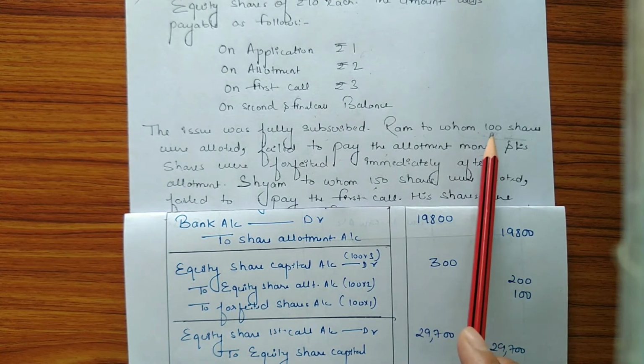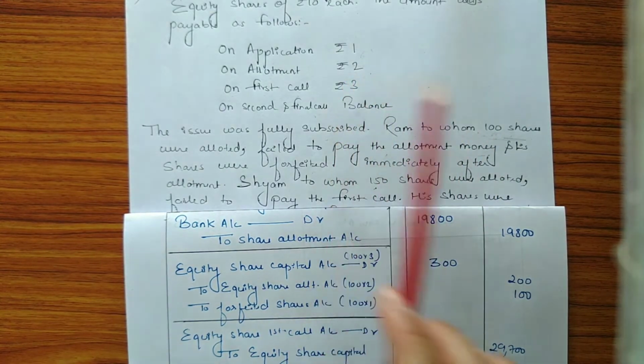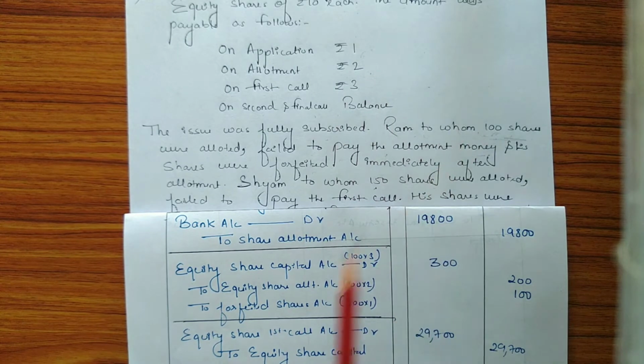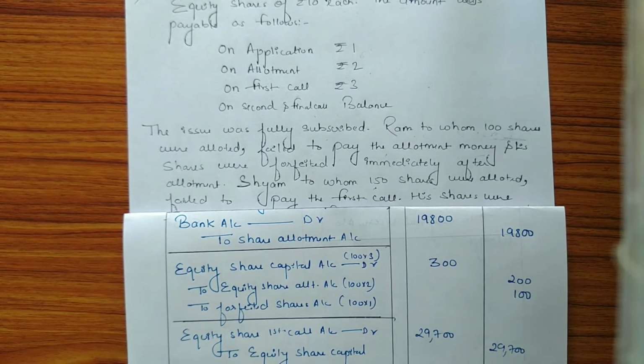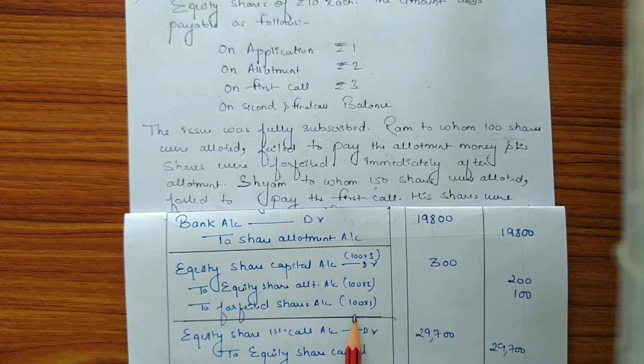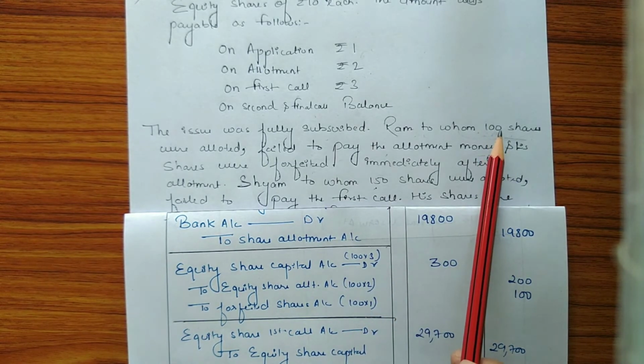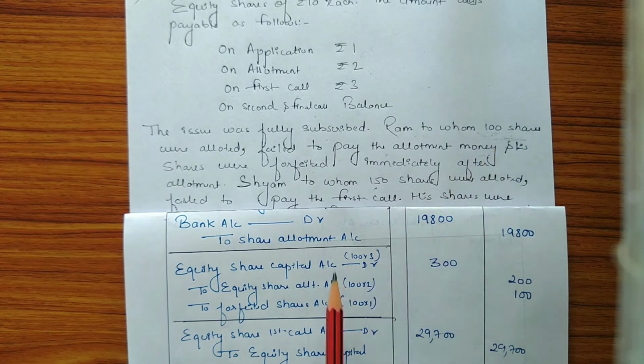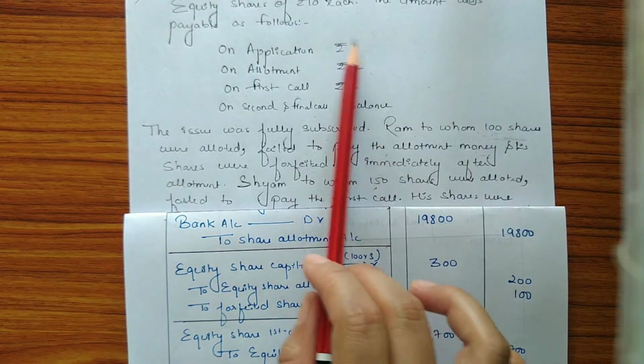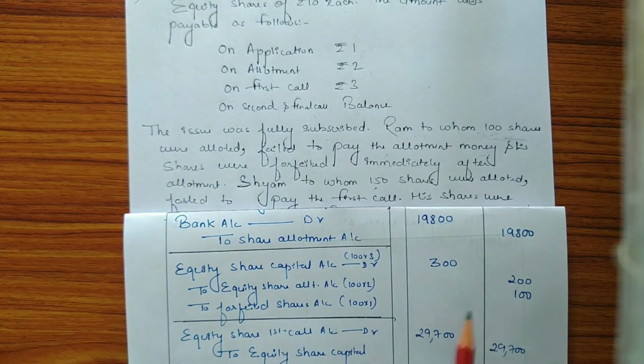Equity share allotment account is credited as the amount of allotment has not been paid. Number of forfeited shares is 100 and the allotment amount is 2. So the total amount will be 200. So equity share allotment account is credited with the amount 200. To forfeited shares account, so forfeited shares account is credited with the amount 100, as the number of forfeited shares is 100 and the amount received on application is rupees 1. So 100 into 1, that is 100.